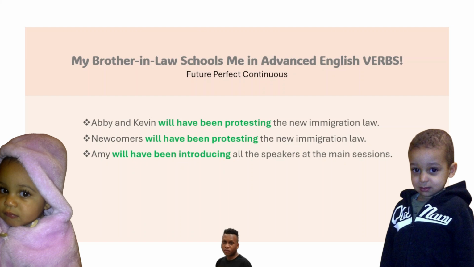Abby and Kevin will have been protesting the new immigration law. Newcomers will have been protesting the new immigration law. Amy will have been introducing all the speakers at the main session. Okay? So this one is the future perfect progressive, or continuous.